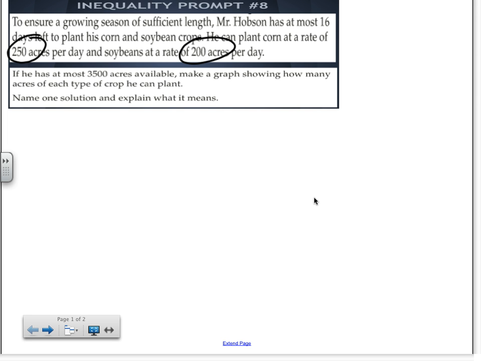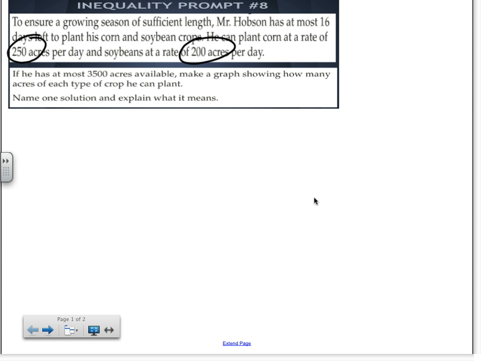But in this case, what value can change over time? The number of days that you spend planting. I can spend 2 days on corn, 3 days on corn, 4 days on corn. That can change over time. So when it's changing, what can we replace that with? A variable. So let's declare.